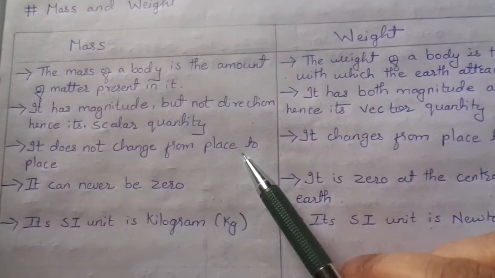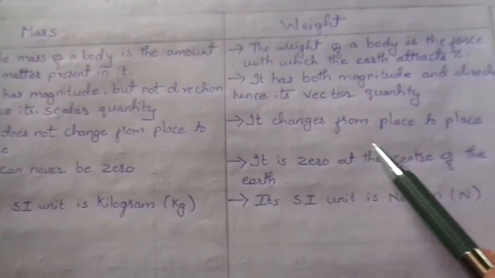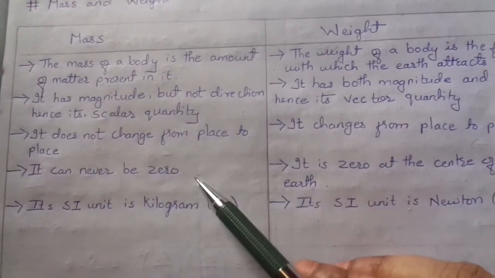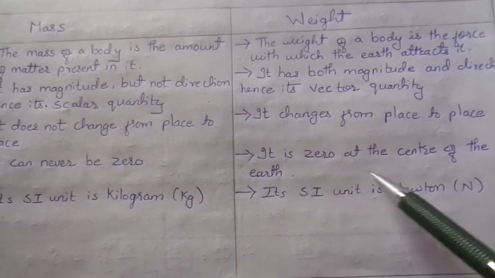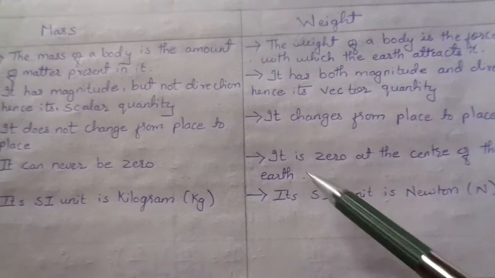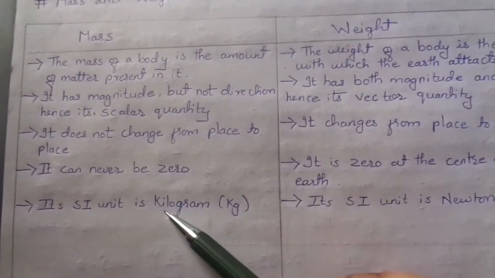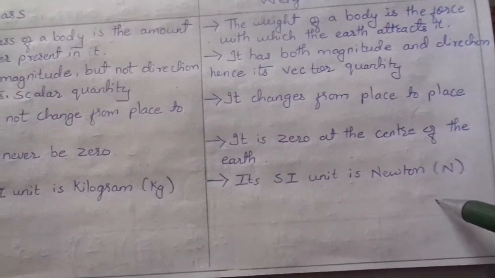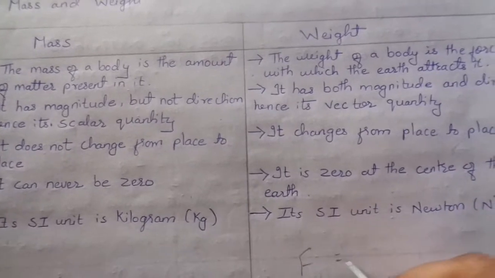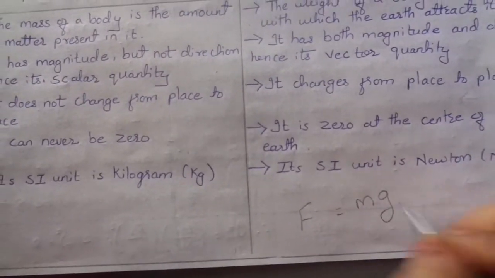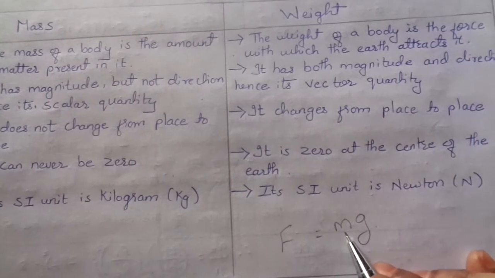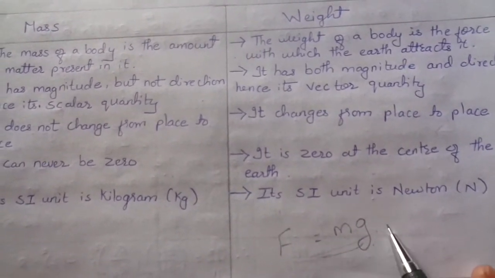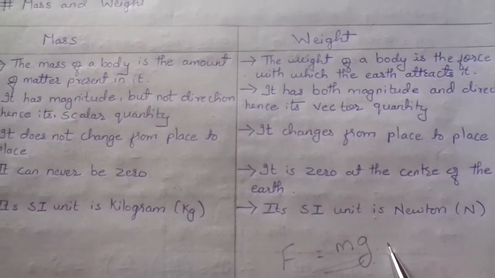Mass does not change from place to place. Weight changes from place to place. Mass can never be 0. Weight is 0 at the center of the earth. The SI unit of mass is kilogram, that is kg, and the SI unit of weight is Newton, that is N. F equals mg. You can find out from this calculation: force equals mass into gravity g.